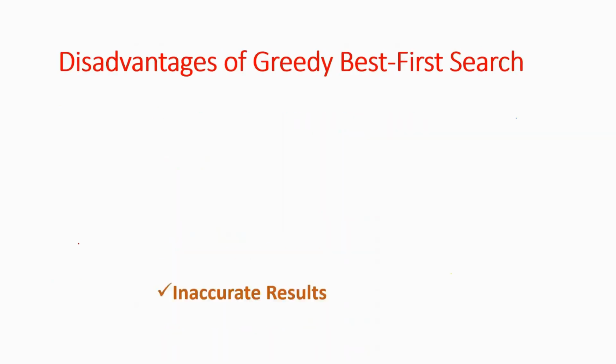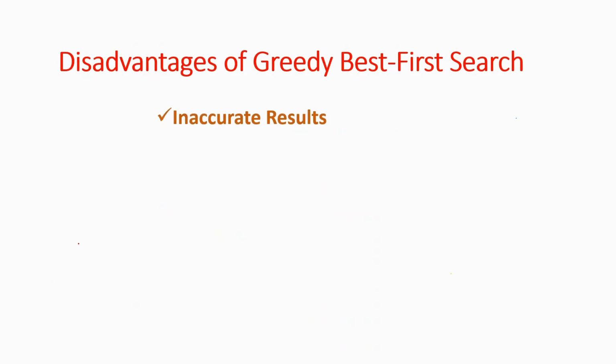So we have disadvantages of the greedy approach. First, inaccurate results, where greedy BFS is greedy in approach. It always chooses the path that appears best at the current moment according to the heuristic function, without considering the long-term consequences. Then local optima, which is closely related to inaccurate results. The algorithm can get stuck in a local optimum, meaning it reaches a state where any immediate move appears worse than the current state, even though a much better solution exists.